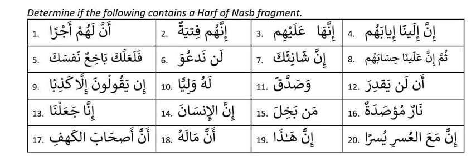And number 17, anna ashabal kaufi. Anna, see anna ashab. Because of anna, it is ashaba, not ashabu, not ashabi. It becomes nasib. So this is a harf of nasib fragment. Anna malahu. Remove the hu. Then mala is nasib. Anna is the harf of nasib, and ma is not malu, not mali, it is mala because of the harf of nasib. So it is a harf of nasib fragment.